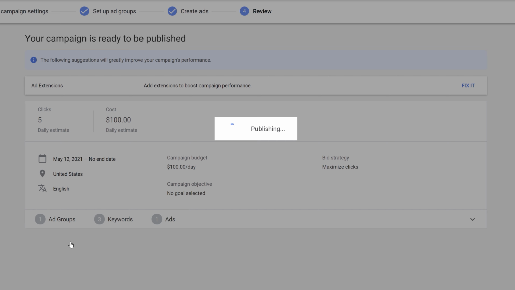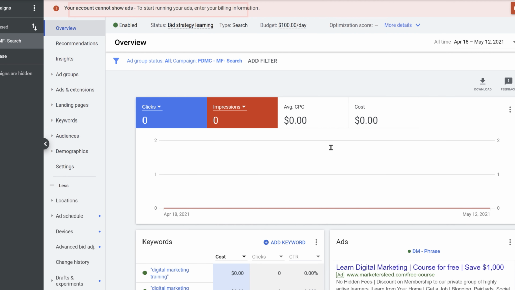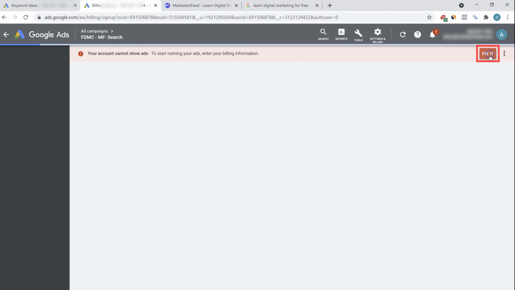Once you click on publish, you can see the error. Your account cannot show ads because to run the ads, you need to enter the billing information. I haven't yet added the billing information. So click on fix it.